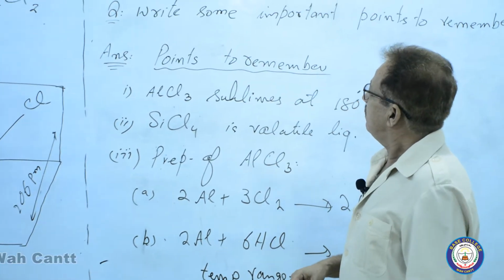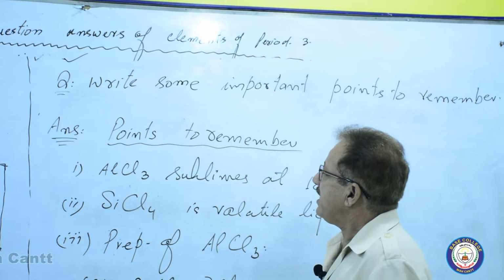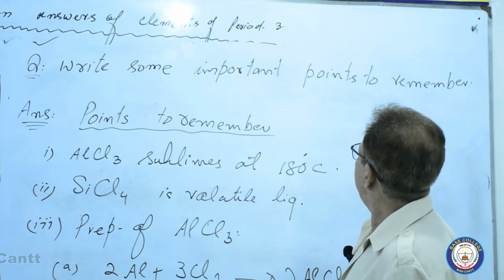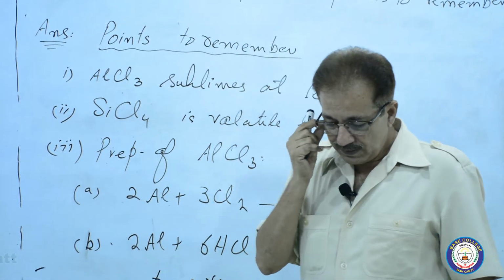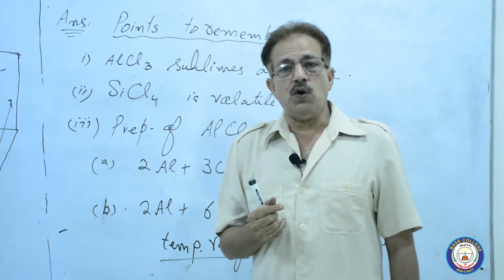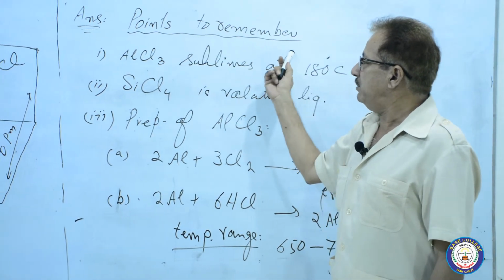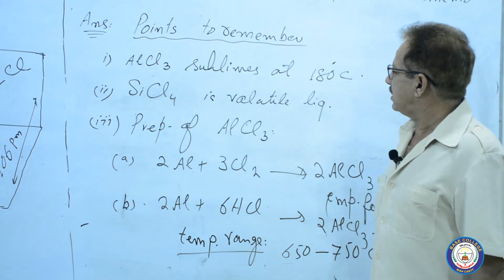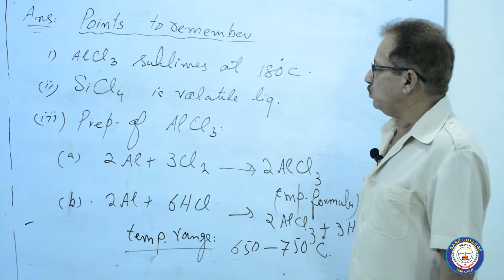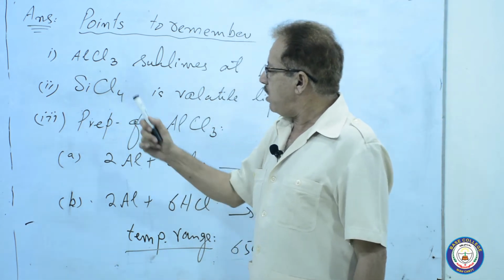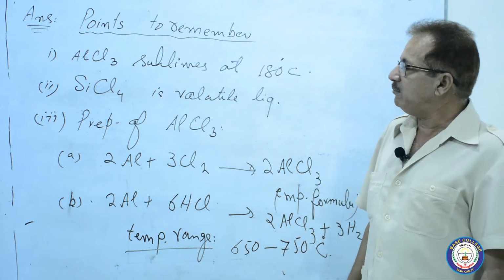Now next, once important, just one time important: write some important points to remember belonging to the question answers of the elements of the third period. Points to remember: aluminium chloride sublimes at 180 degrees Celsius. This one is for MCQs. Silicon tetrachloride is a volatile liquid, again for the MCQs.